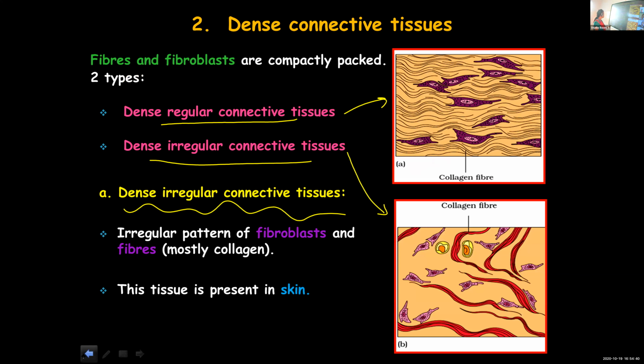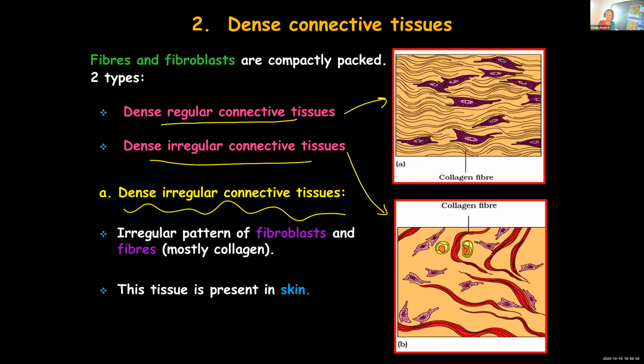So there are two types of dense connective tissues. As the name suggests, in dense connective tissue, the cells and fibers, the fibroblasts and fibers, are very tightly or very compactly packed, making it very dense. There are two types, regular and irregular connective tissues.